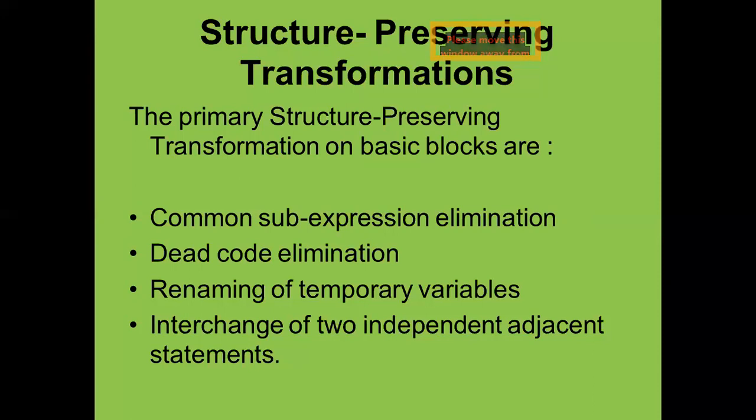Such type of things come under the category of the optimization techniques. And besides this, you have already seen a number of optimization techniques in the preceding slides.